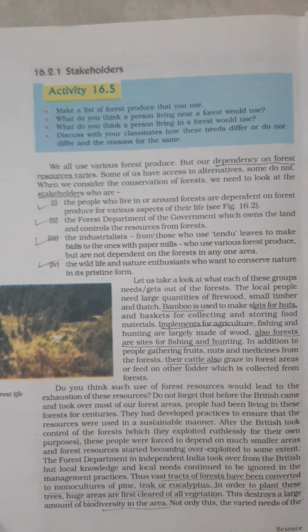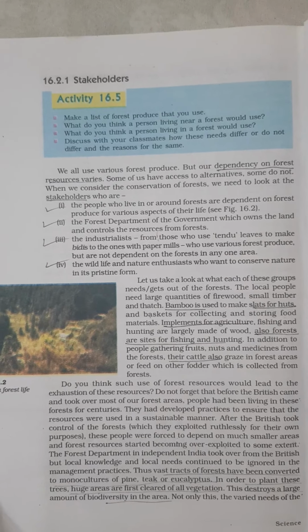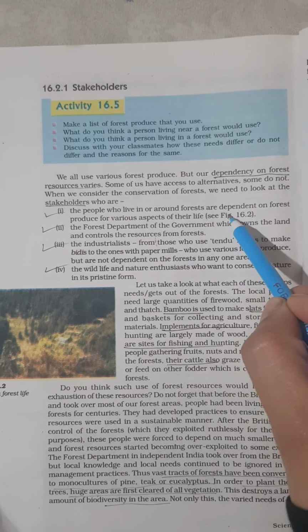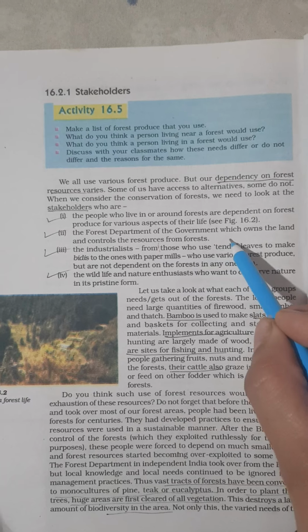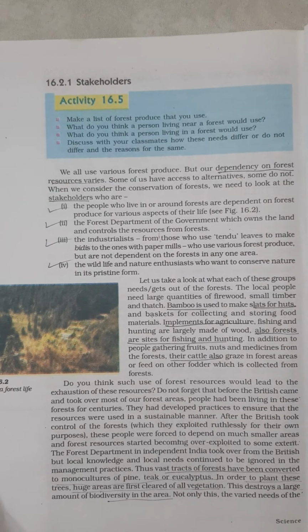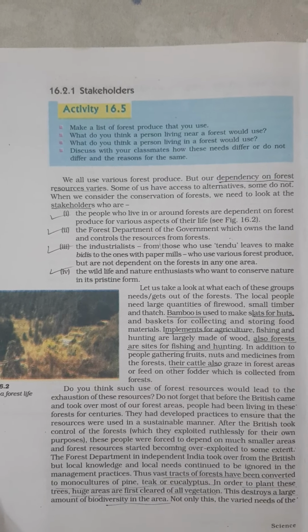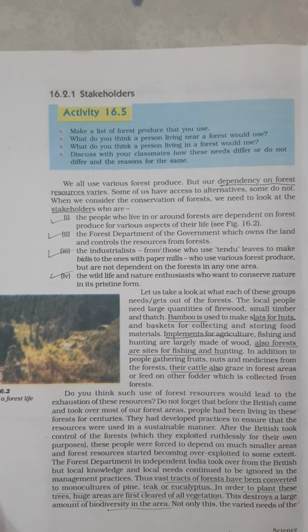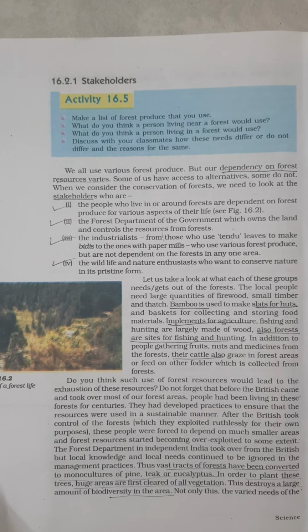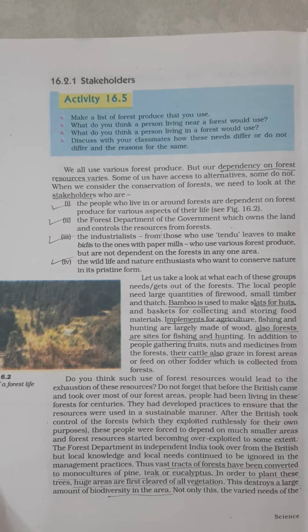The stakeholders, the people who should have a say in whether a particular forest should be cut or not, are basically four: the people who live in and around the forest, like the tribal people; the forest department of the government, which has to manage the resources; industrialists who are dependent on them for their income, like tendu leaves to make beedis, paper mills and so on; and the wildlife and nature enthusiasts who want to conserve nature in its pristine, in its real form.